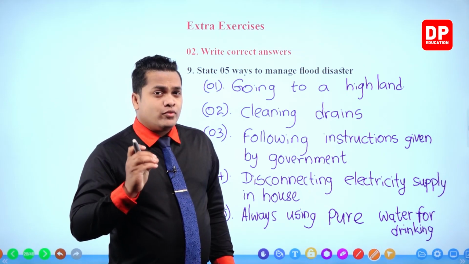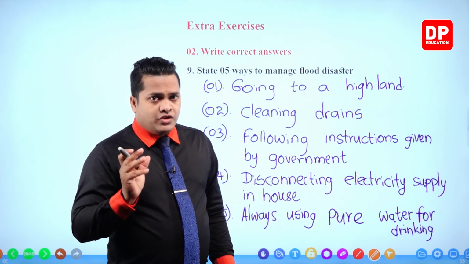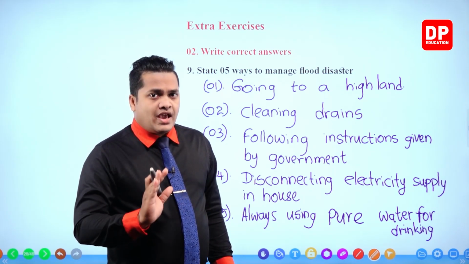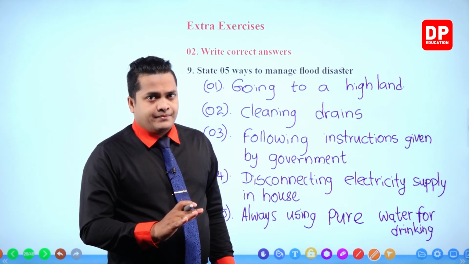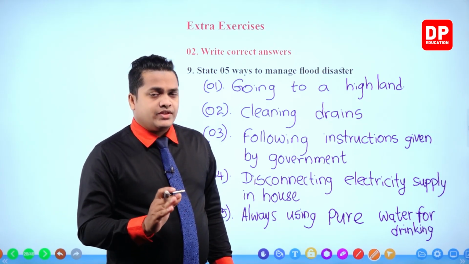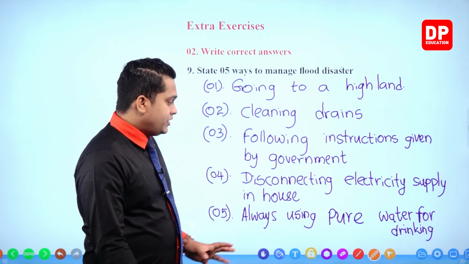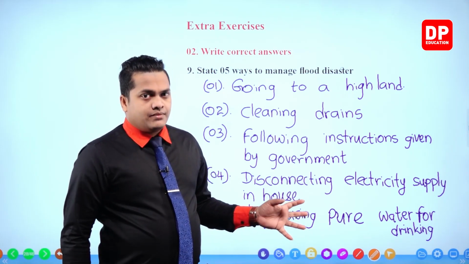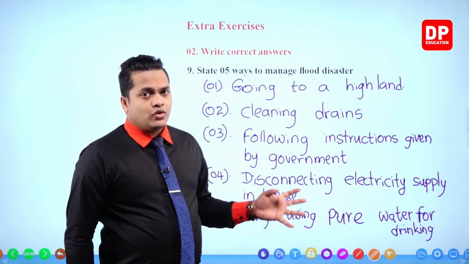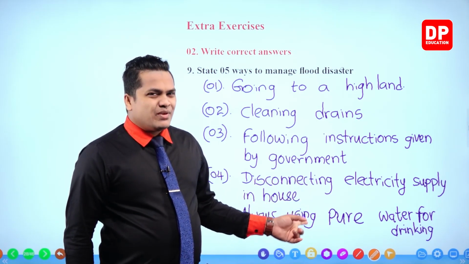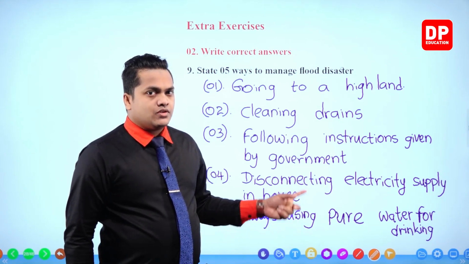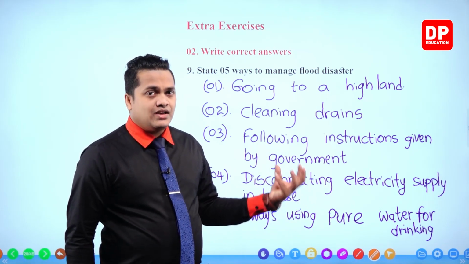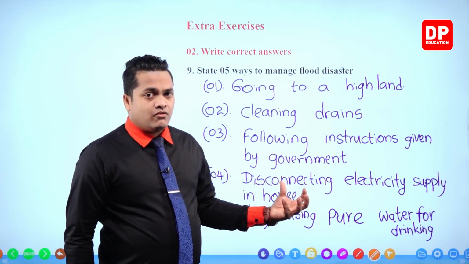So in order to manage the disaster caused by the flood, we have to be safe. And in order to be safe, we have to be healthy. So in that case, my dear children, it's very important to use pure water for the drinking processes. So rather than purified water, I have mentioned pure water because it's more probable to use bottled water, right? Bottled mineral water, if you can, during a season of